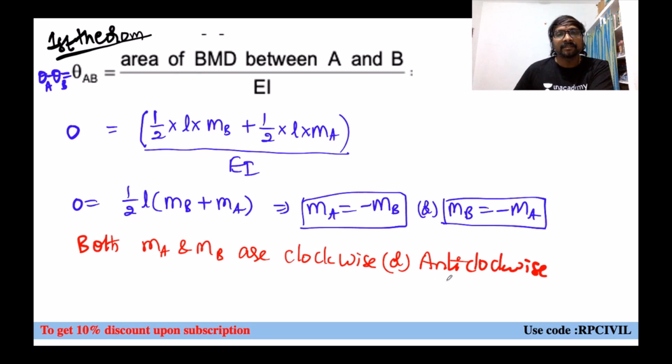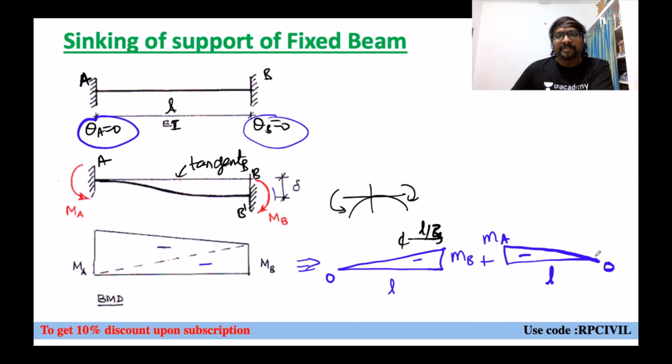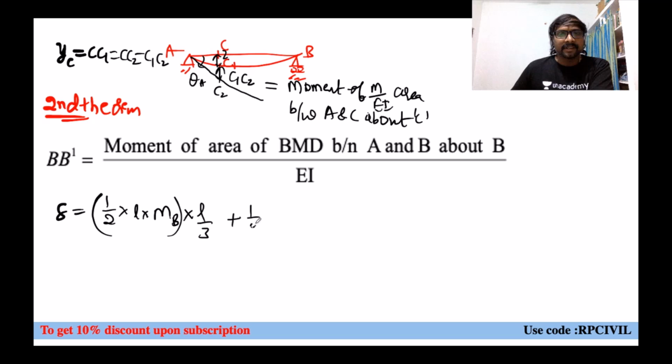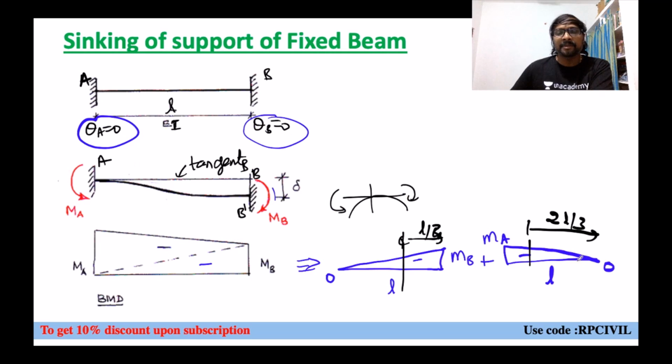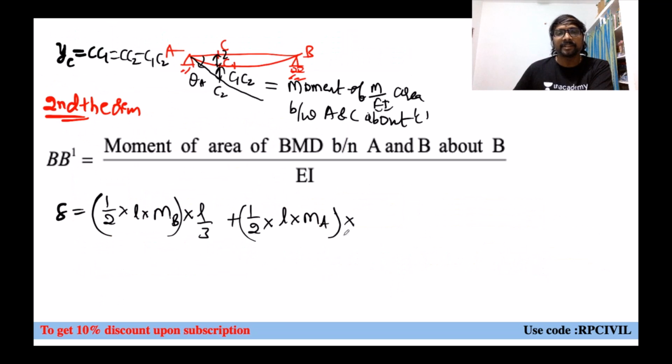Plus second one, what can you write? From this B, it is 2L by 3 distance we are having for this CG, or not? Yes, 2L by 3 distance we are having for this CG line, right? And here, what can you say? Half into L into MA. Area is half into L into MA. This is the area. Moment of area we want to know. Moment of area means area into CG distance, right? What is the CG distance from B? Right hand, 2L by 3. Divided by what? EI we have to consider.